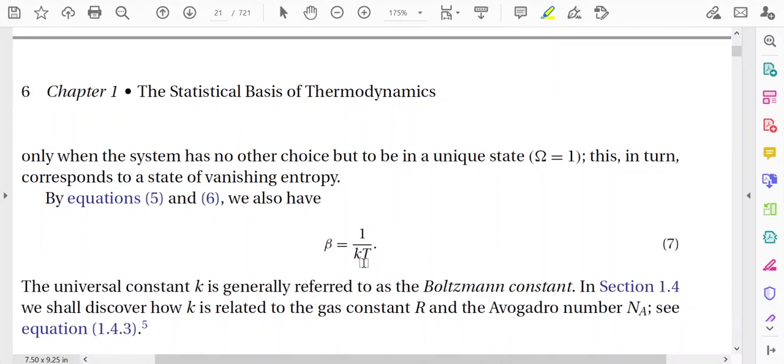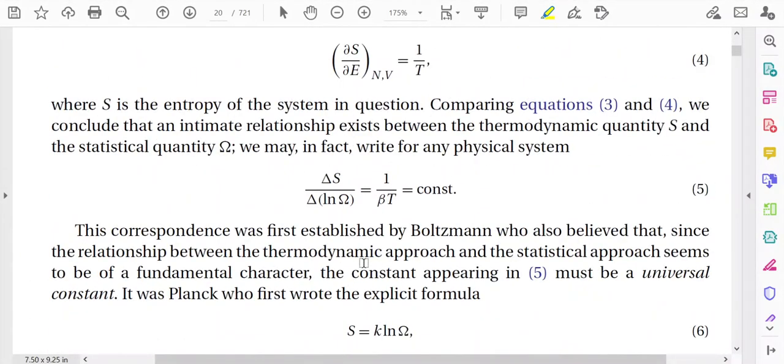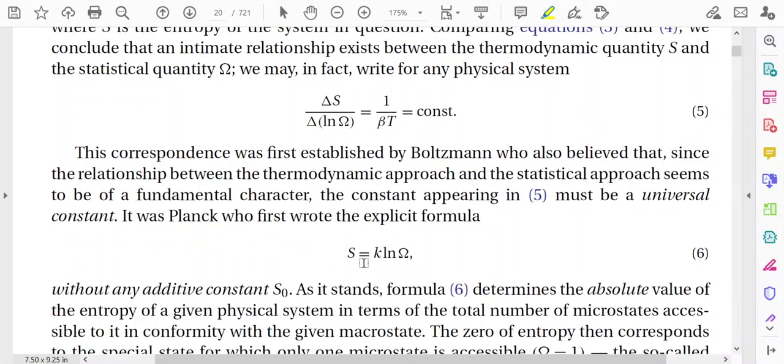We have already established how this parameter beta is used to introduce a connection between statistics and thermodynamics. And in the earlier lecture, we also established S is equal to k ln omega.